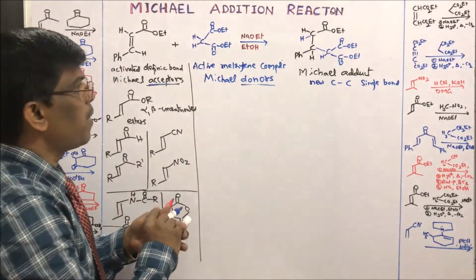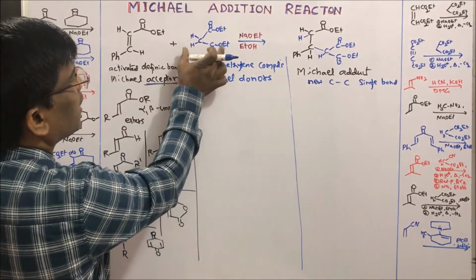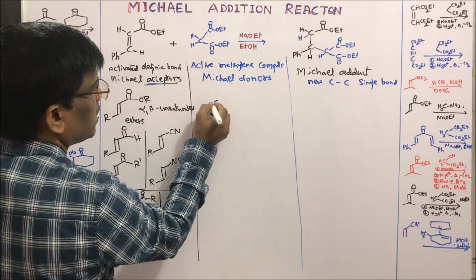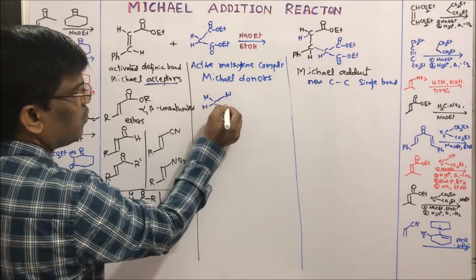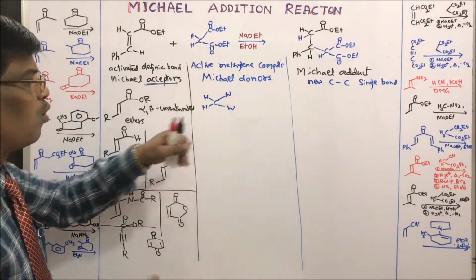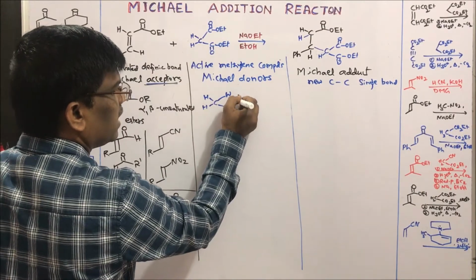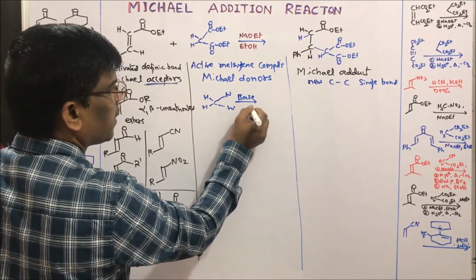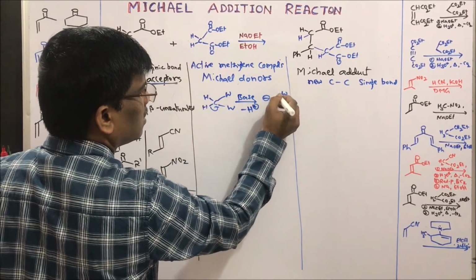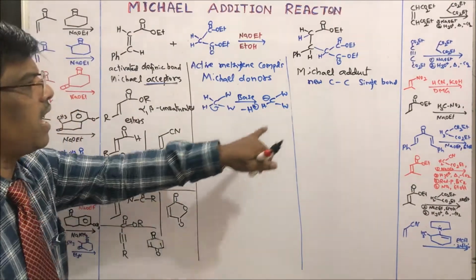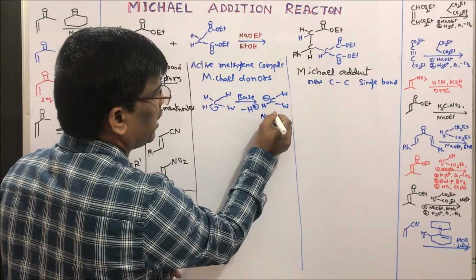When it comes to Michael donors, these are the compounds having active methylene groups. What is an active methylene compound? These hydrogens are highly acidic in nature, because they are attached to electron withdrawing groups. Any one of these two hydrogens will easily lose a proton in presence of base and result in a carbanion. This carbanion is going to act as donor. This carbanion is nothing but a nucleophile.